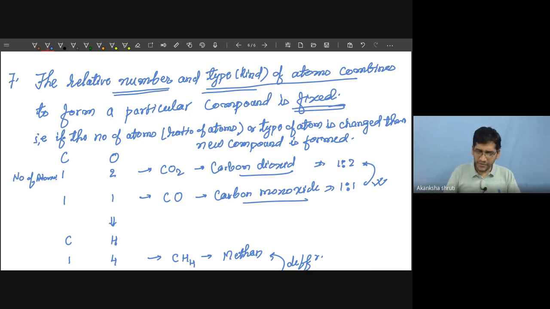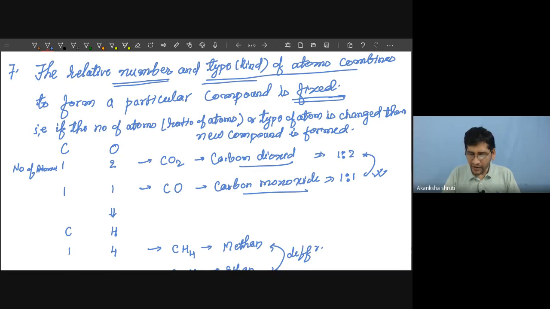So students, here we are observing that Dalton postulated that the number of atoms that combine is in a simple whole number ratio, and changing these ratios or changing the number of atoms, different compounds are formed, or changing one of the elements of the compound, a new compound is formed.